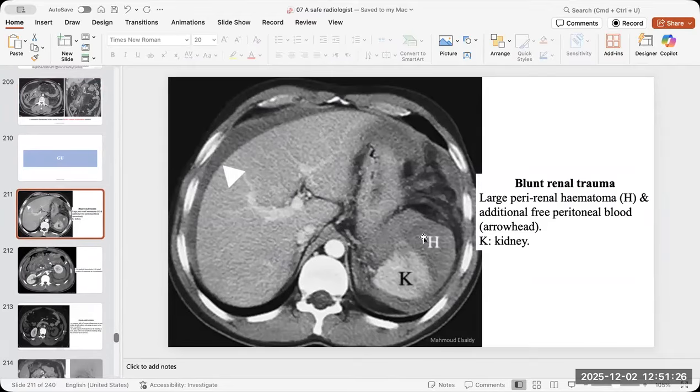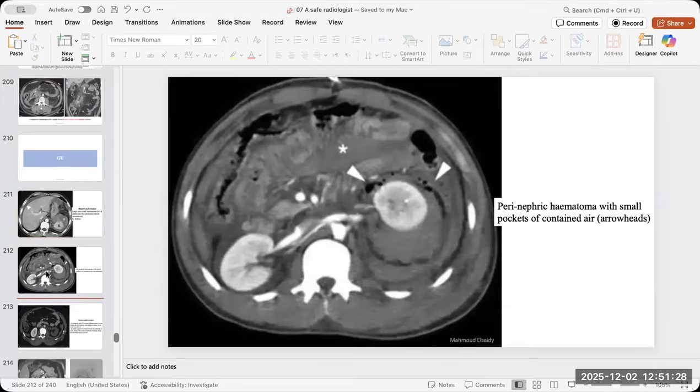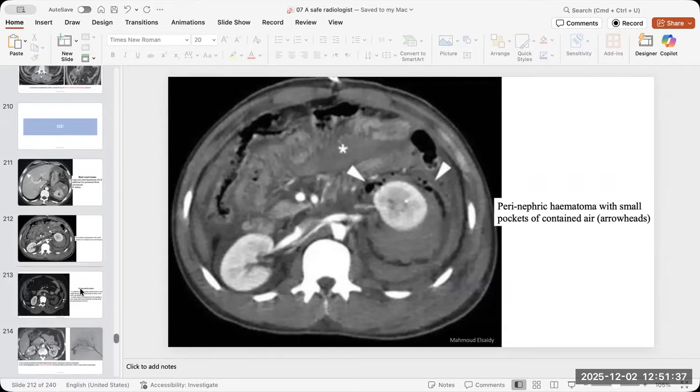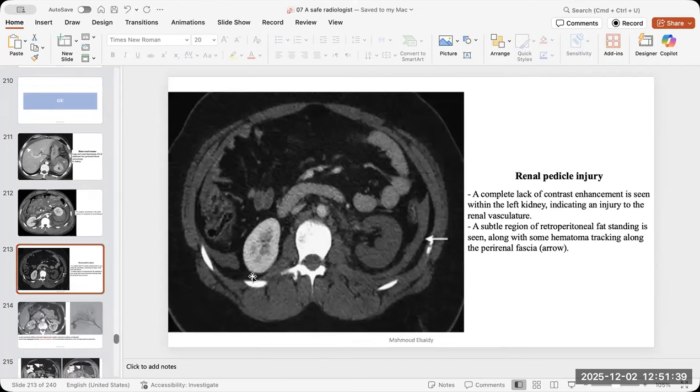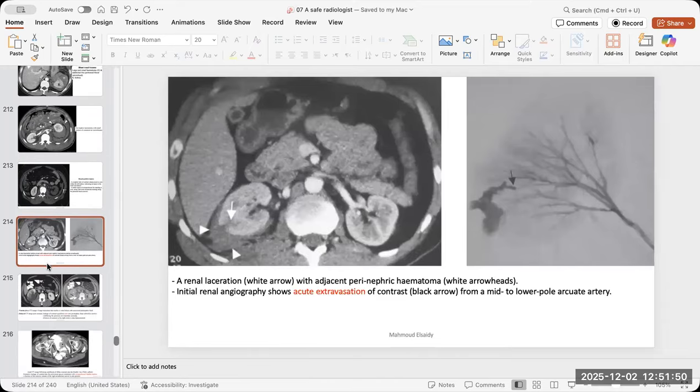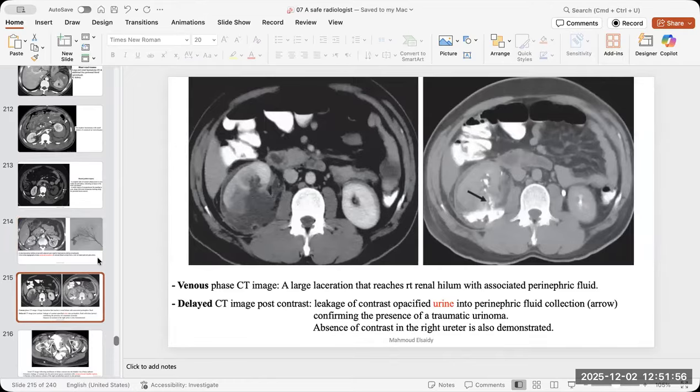See the kidney and the perirenal hematoma. Don't forget the urinary system. See, this is perinephric hematoma with air because of the trauma, and see the fluid here also in the mesentery. The renal pedicle injury. See the kidney shut down. There is no blood flow there. So this is emergency. Don't forget that. See the hematoma with active bleeding. So always in the hematoma or any collection, look for the active bleeding.